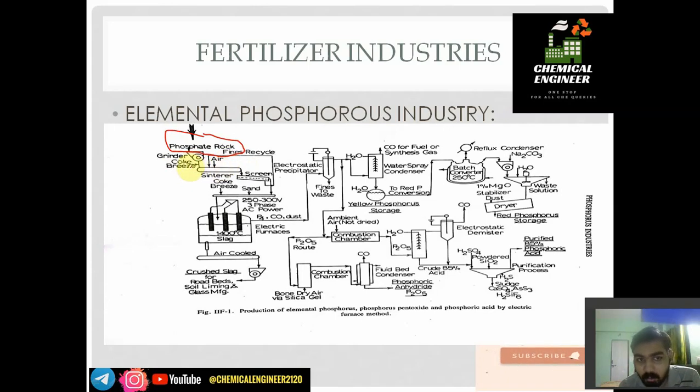The air, coke and ground phosphate rocks are then mixed, and then they are screened. After screening, coke breeze is passed again and sand is also added. Sand is nothing but silica. This is also added in a stream. After passing a filter, we directly pass this stream to a furnace, where sintering is done.